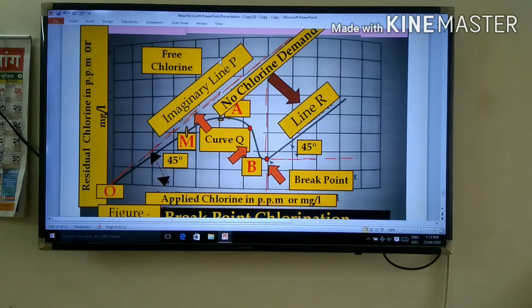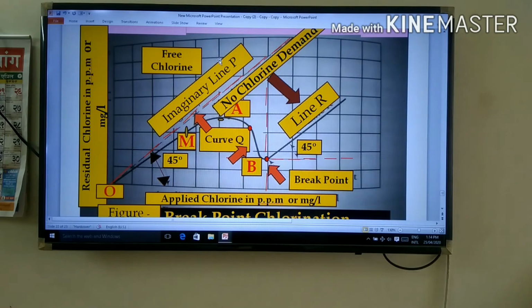Naturally, the extra chlorine added at point A on curve Q has been utilized for the second function of chlorine, that is oxidation of organic matter present in water. If still further chlorine is added and point B is reached on curve Q, the bad smell and taste suddenly disappear and residual chlorine henceforth tends to accumulate, as represented by line R.